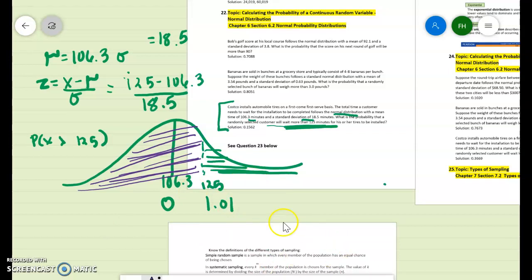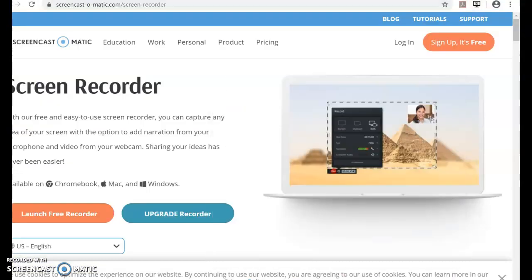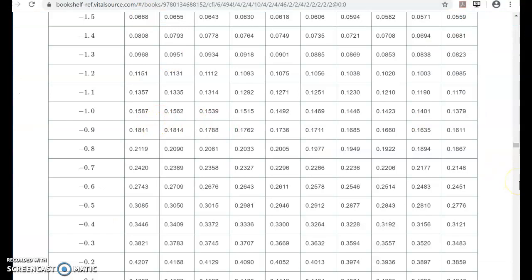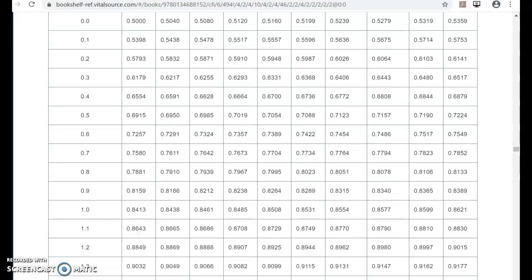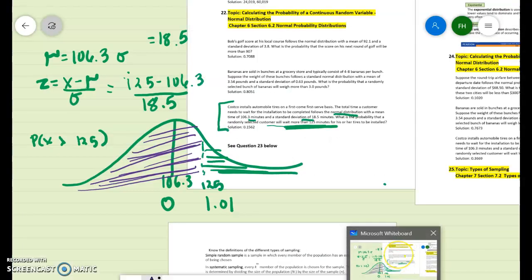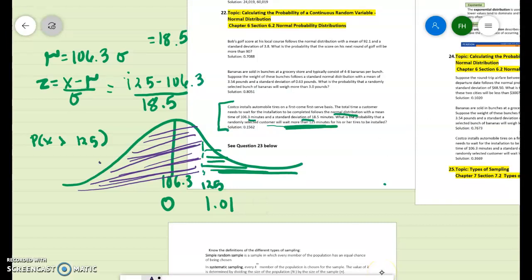So on the table is the less than side, always. So 1.01. Now we're going to go to the positive, which is right below it. 1.00 is 0.841. 1.01 is right here, 0.8438.